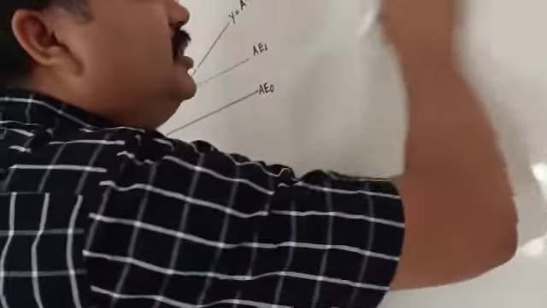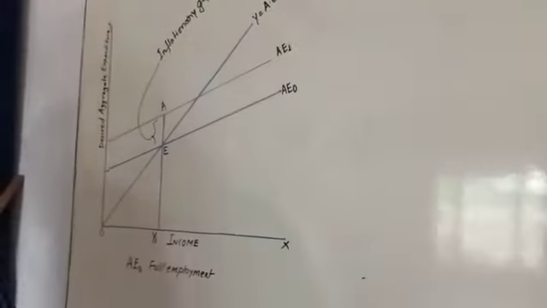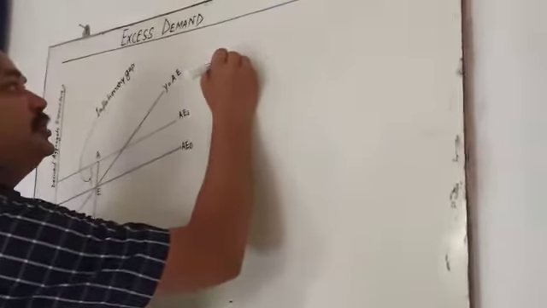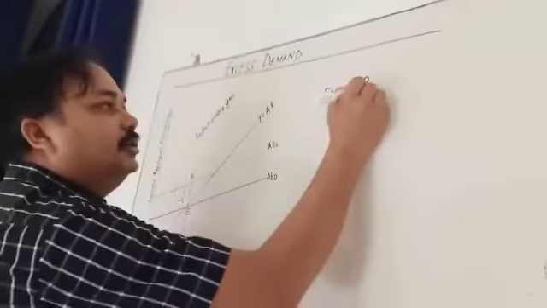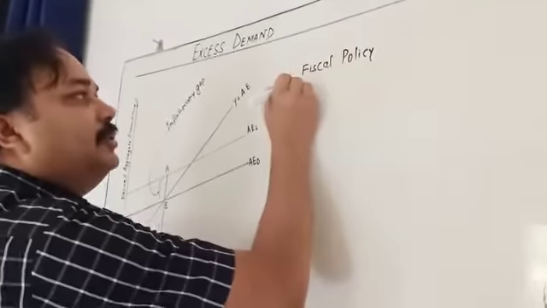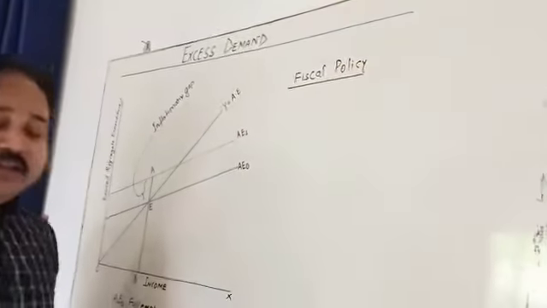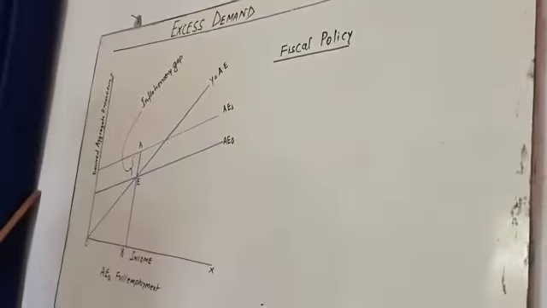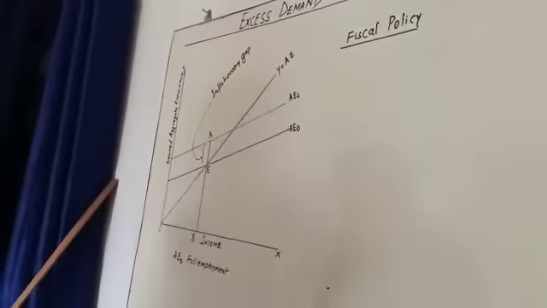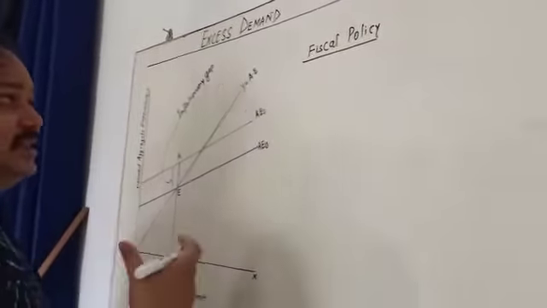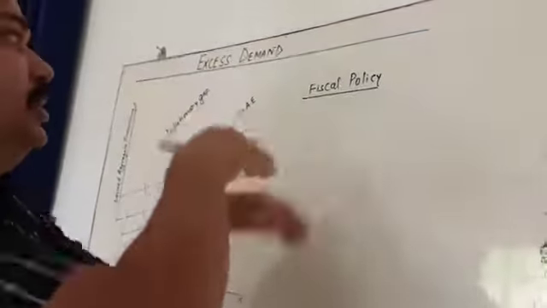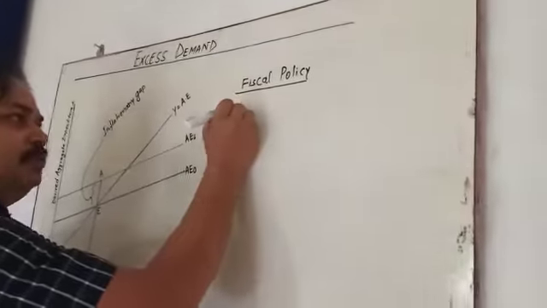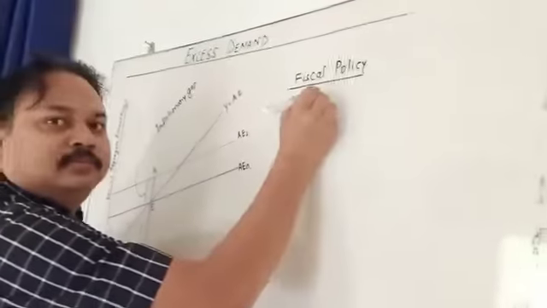I am going to discuss the fiscal policy a little bit. Borrowing by the government and taxation policy come under fiscal policy. So first of all, taxation.